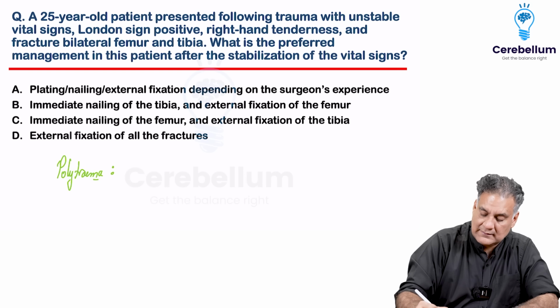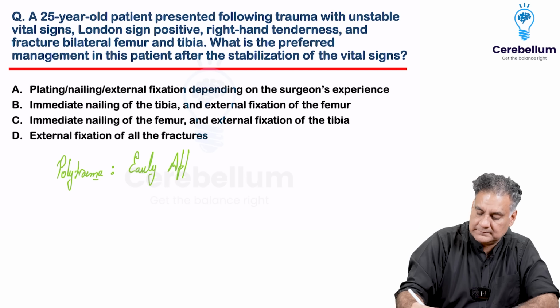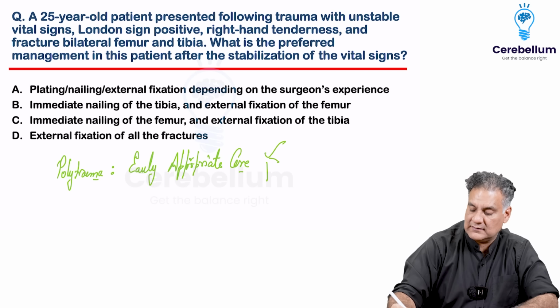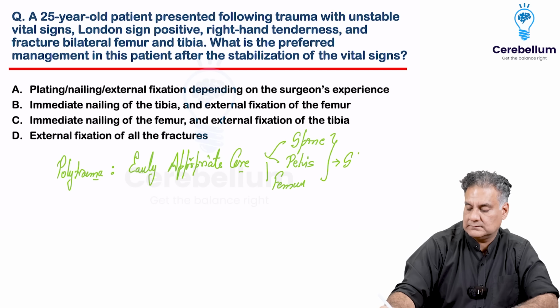And the principle that is to be applied is early appropriate care. And in such a scenario, you have 3 things: spine, pelvis, and femur. Once the patient is stable, you do a definitive fixation in them.